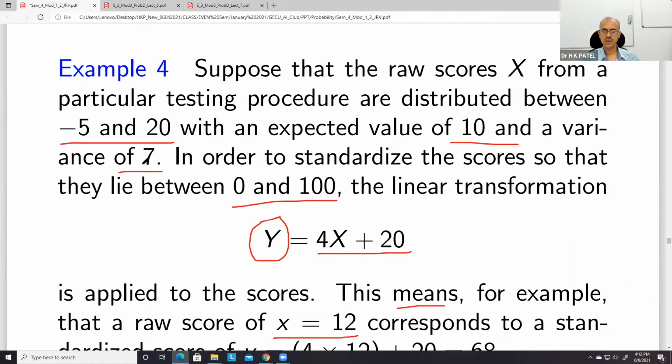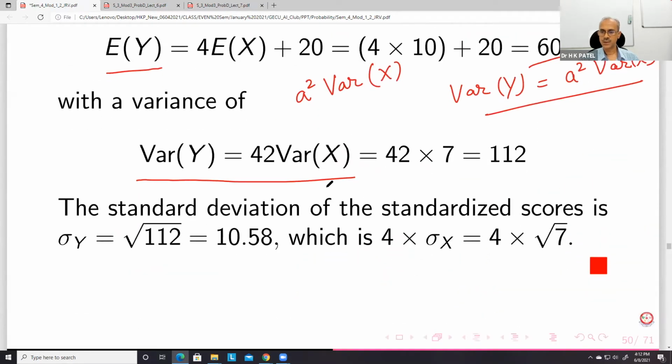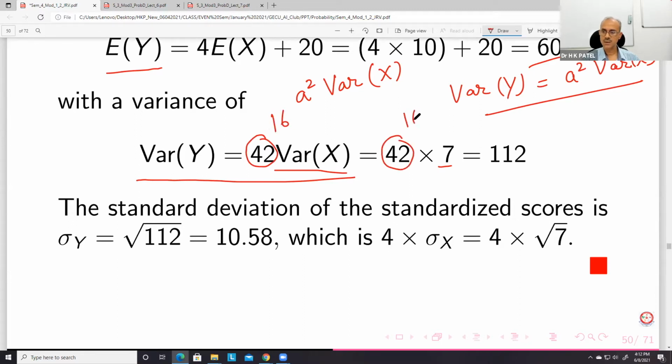The 7 is correct as variance of x, but this will be a square, so this will be 16, and then 112 is correct. So there was a mistake here. And then the standard deviation we can find.